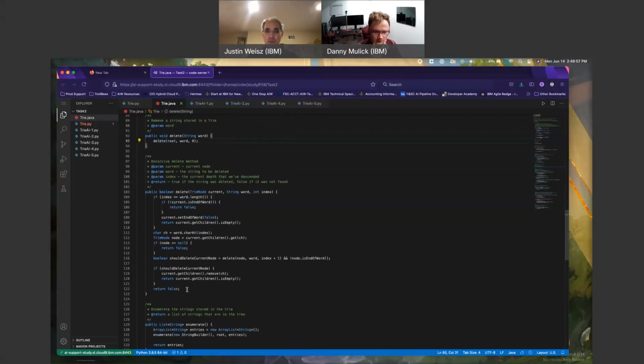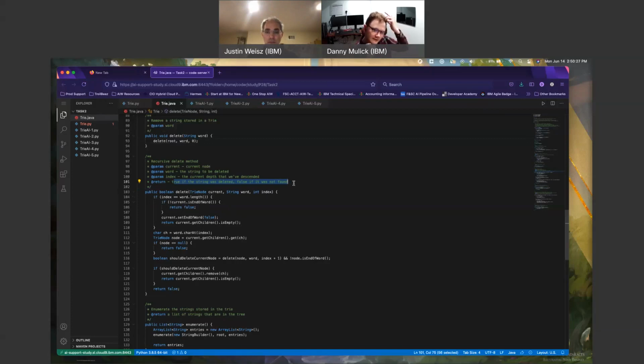Or potentially there's a return false at the end, something. Why is this return here if, oh, because that's just a conditional. If current is the end of the word, current set end of word is false, return current children is empty. Fair enough. Return true if the string was deleted, false if it was not found. Now that makes sense to me.